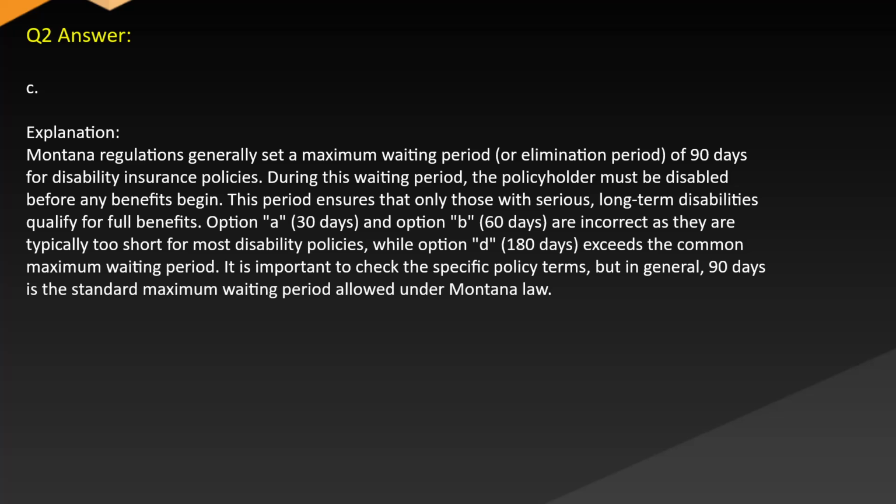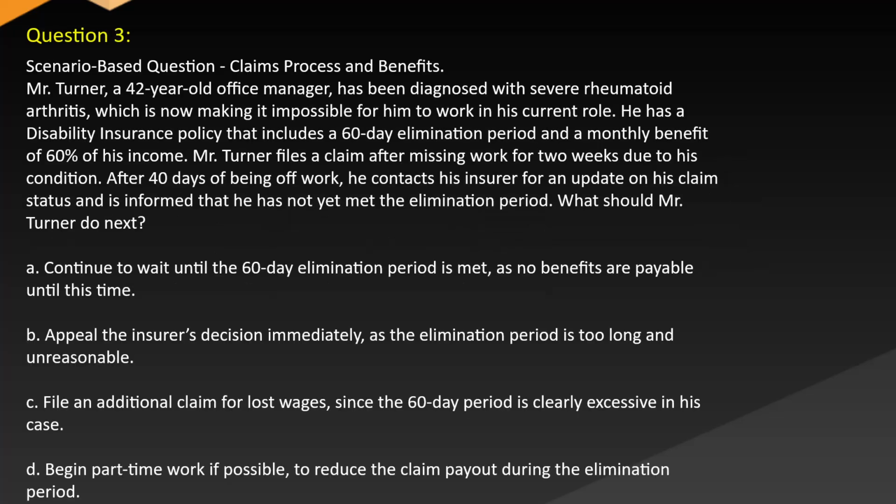Option A, 30 days, and option B, 60 days, are incorrect as they are typically too short for most disability policies, while option D, 180 days, exceeds the common maximum waiting period. It is important to check the specific policy terms, but in general, 90 days is the standard maximum waiting period allowed under Montana law.